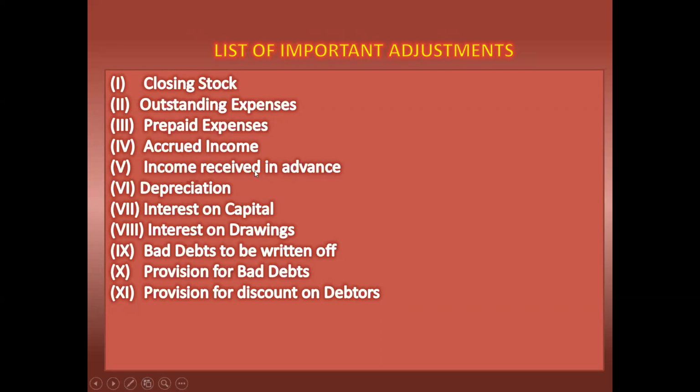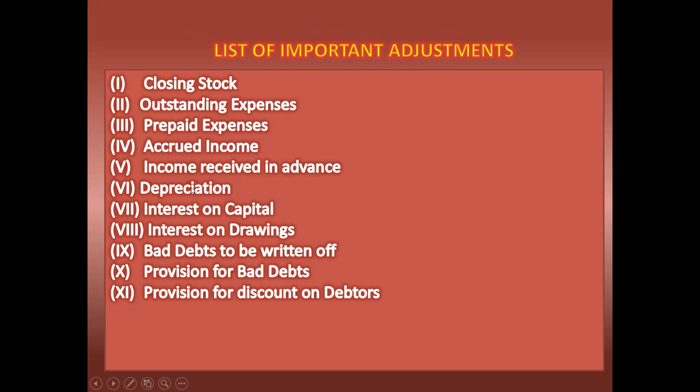Next, income received in advance. Income received in advance should be deducted from the particular item on the credit side of profit and loss account, and the second effect will be on the liability side.